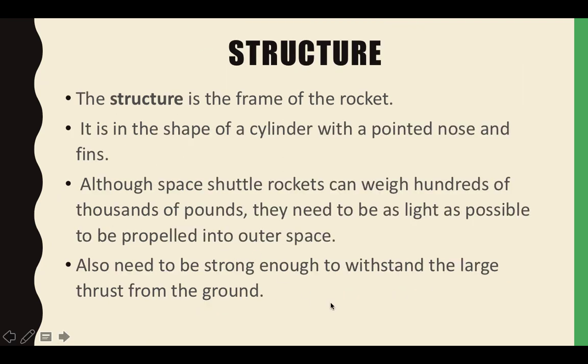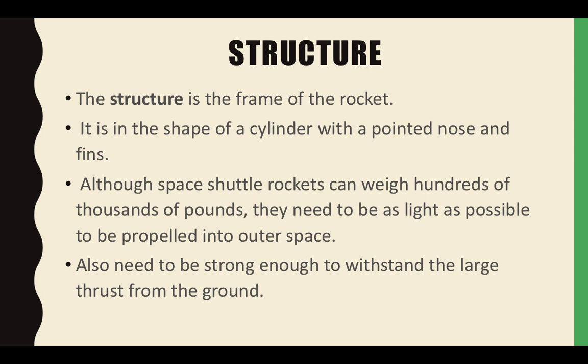Now, first of all, structure. The structure is the frame of the rocket, and it is in the shape of a cylinder with a pointed nose and fins. We definitely know this because we have seen many launches on TV for ISRO, NASA, and SpaceX, so at least we have an idea of how it looks.